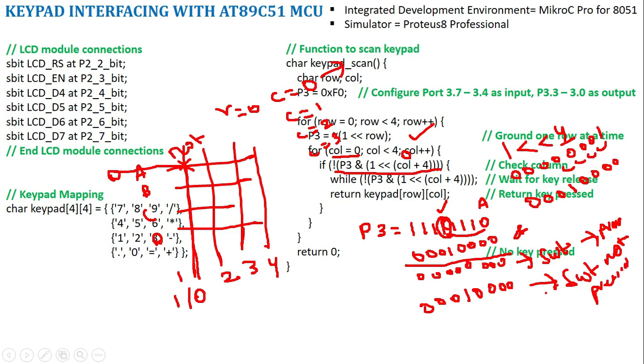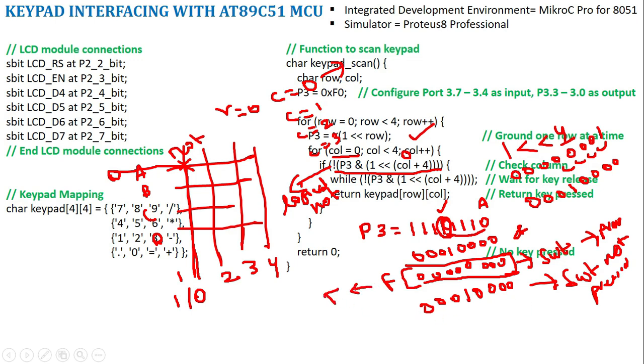Right? So you can see the difference. When the switch is pressed, my output is complete zeros, 8 zeros. When the switch is not pressed, I will get 0, 0, 0, 1, 0, 0, 0, 0. And this value, I am going to do a logical NOT operation, which means it is true or false. So this is a false condition. So logical NOT means my output will be true.